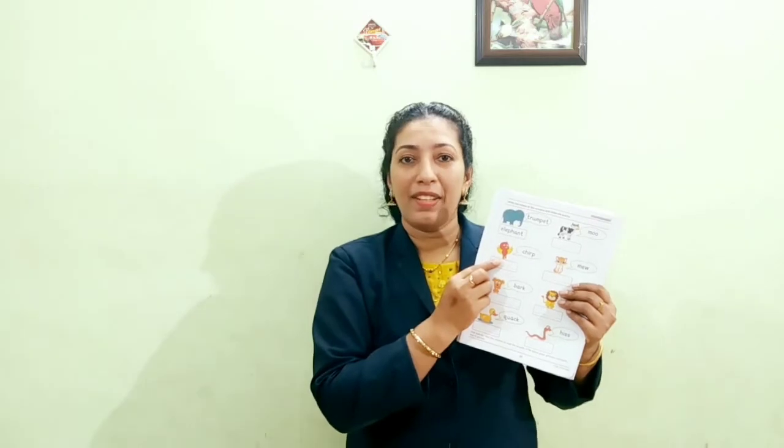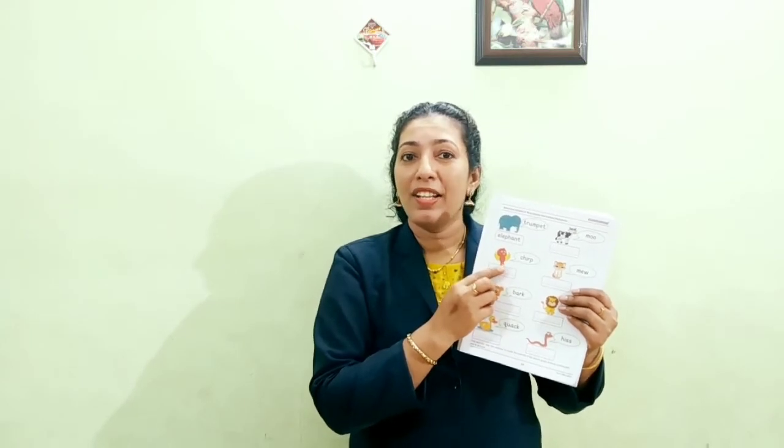What sound does it make? Chirp. Have you ever heard this sound in the morning? Yes. Then listen. Meow. Which animal makes this sound? Cat. The cat mews.